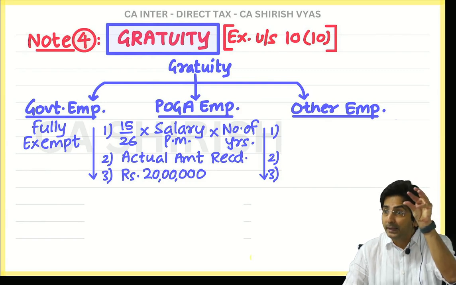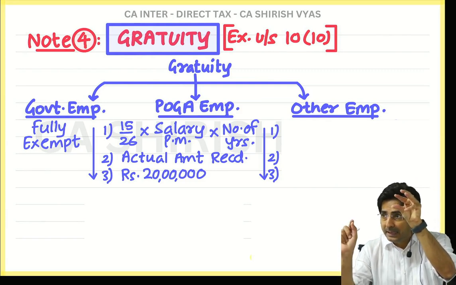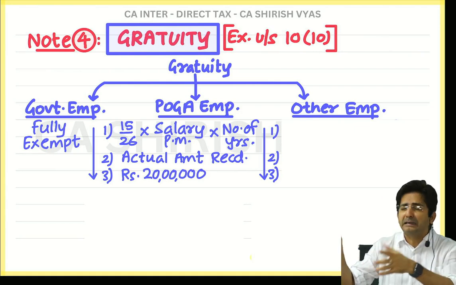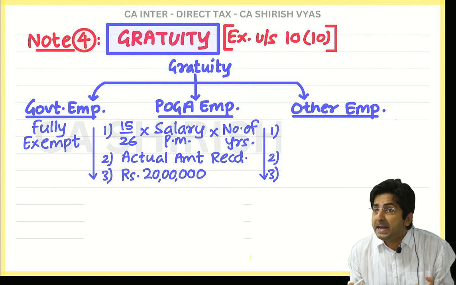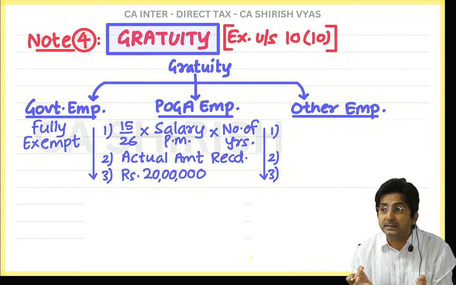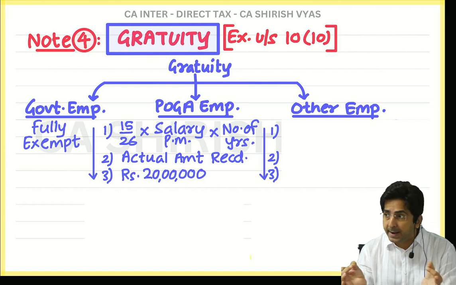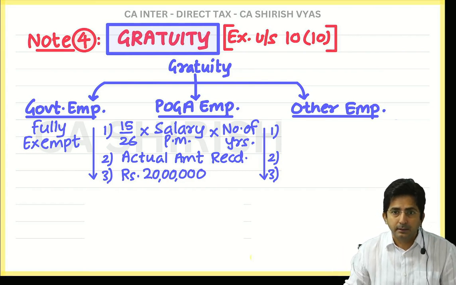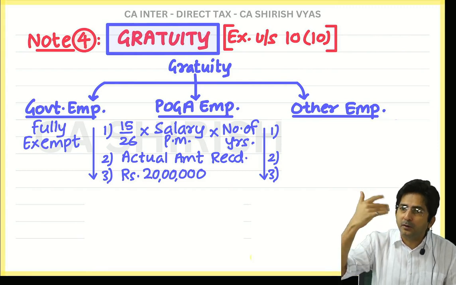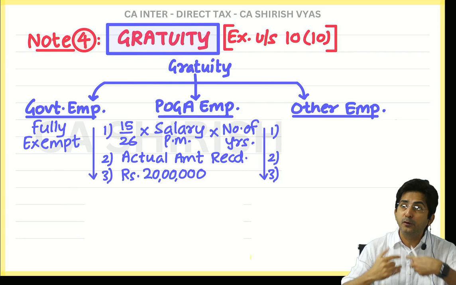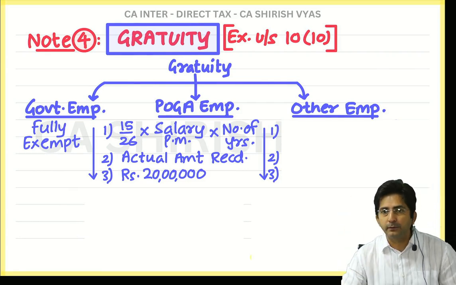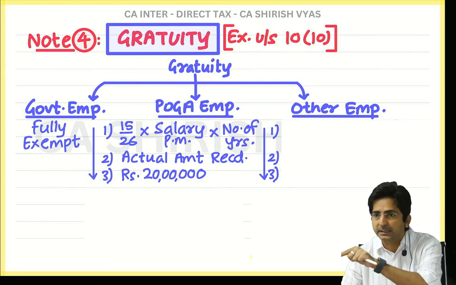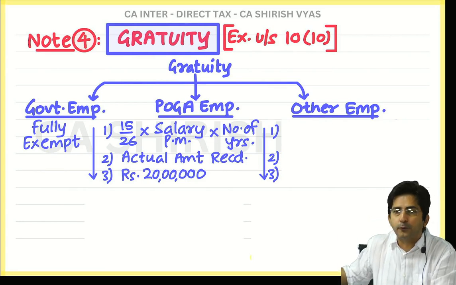First you will write it in the inner column, then less, deduction you said? The word deduction should be used when there is some expense. Only when there is some expense, we use the word deduction. Here, is there any expenditure? No. See, the government is freeing your gratuity income from tax. And where your income is freed from tax, it becomes exempt. So, first gratuity will be written in the inner column, then exempt under section 10(10). Then you will use this formula.